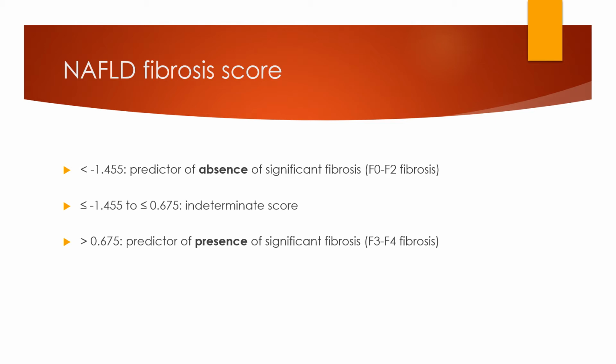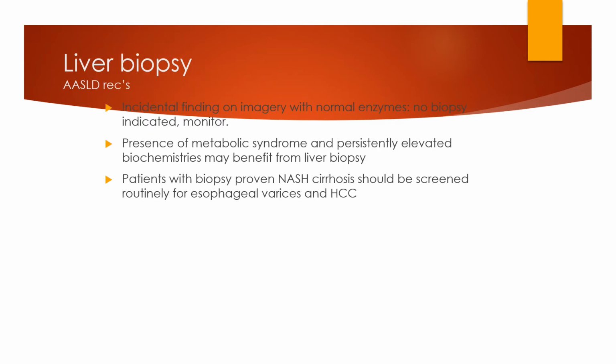Less than 1.45 predicts absence of significant fibrosis, 1.45 to less than 0.6 is an intermediate score, and 0.67 or more is the predictor of presence of significant fibrosis. Liver biopsy: for an incidental finding on imaging with normal enzymes, no biopsy is indicated, just monitor. Presence of metabolic syndrome and persistently elevated biochemistries may benefit from liver biopsy. Patients with biopsy-proven NASH cirrhosis should be screened routinely for esophageal varices and HCC.